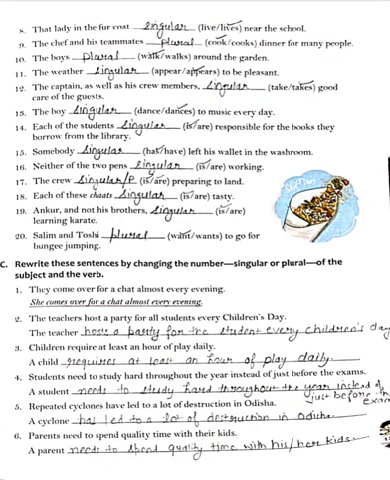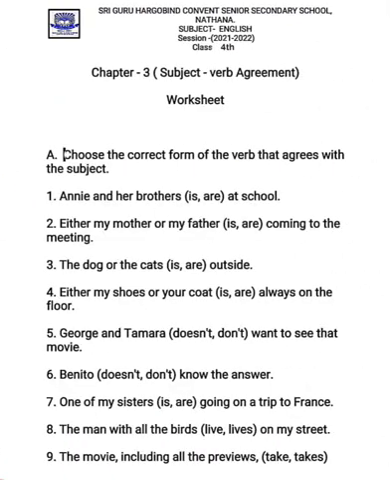Now I have given an exercise, or you can say a worksheet, for you to solve. Choose the correct form of the verb. Here the sentence is given to you and in the bracket two verbs are given, and you have to choose which verb is correct, is or are. You have to tick that. For example, I will do one for you.